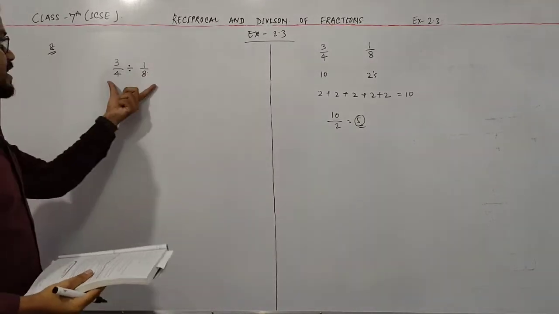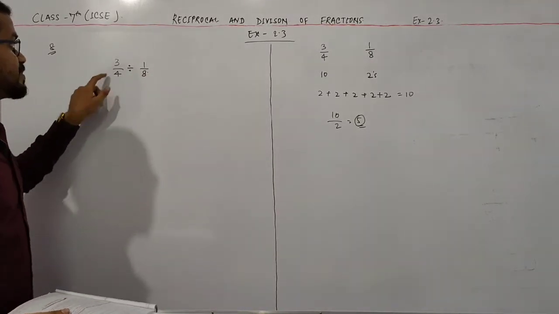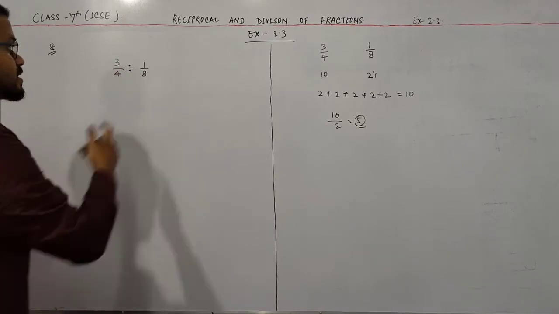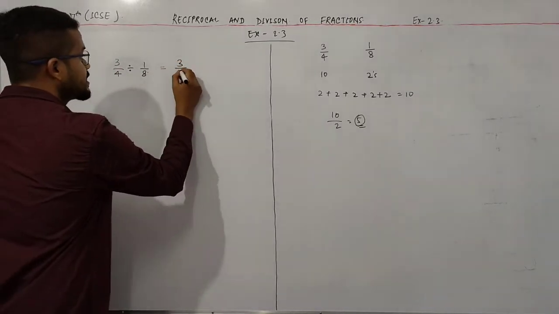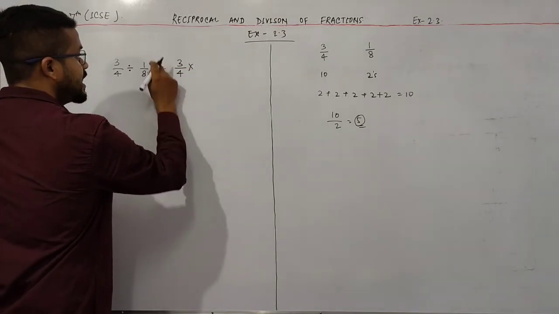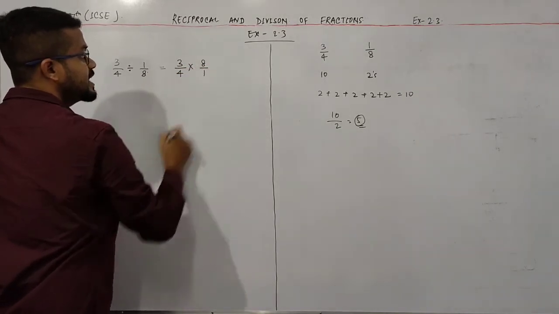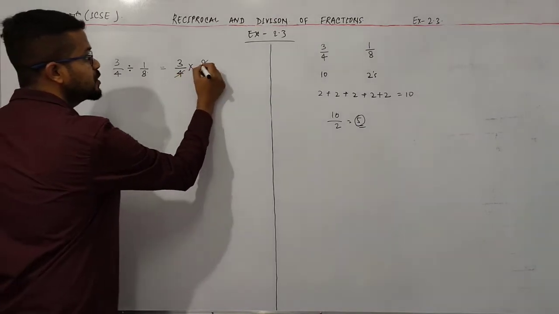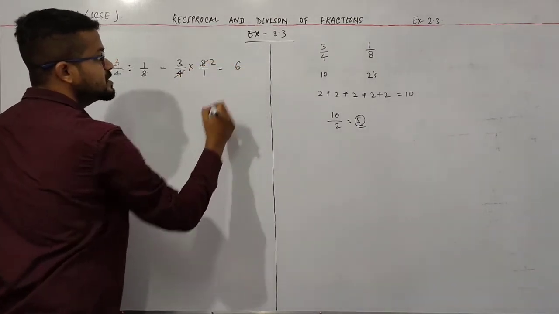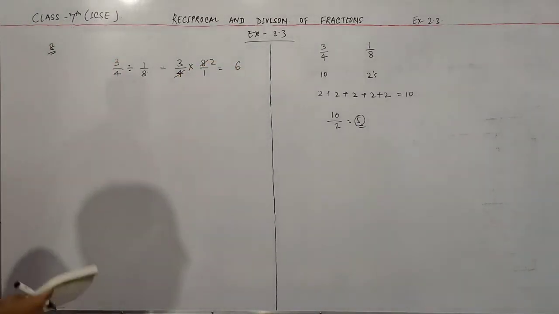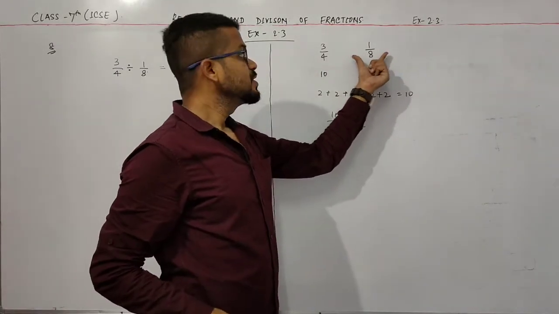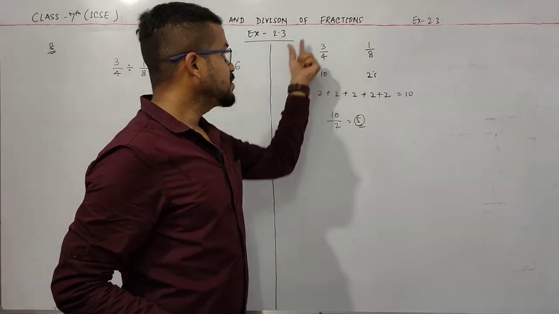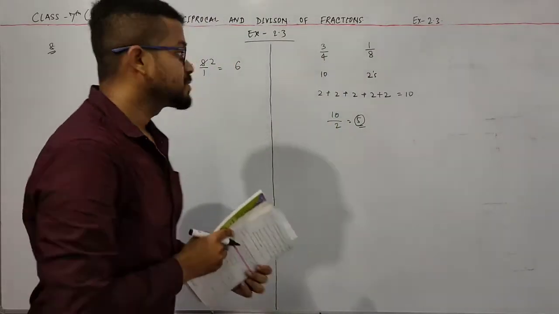The next step is to convert this division into multiplication and reverse the fraction, so I write 8 by 1. 4 2s are 8, so this is 3 into 2, which is 6. So the answer is, there are 6 1 by 8s, which when combined give 3 by 4.